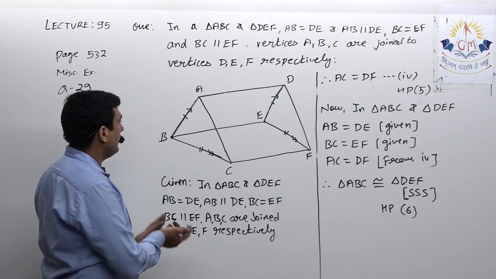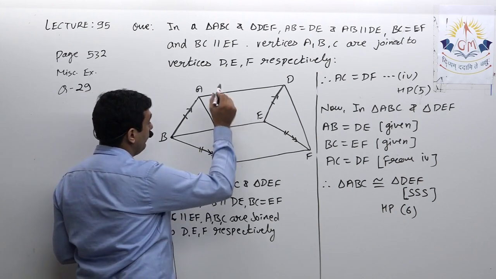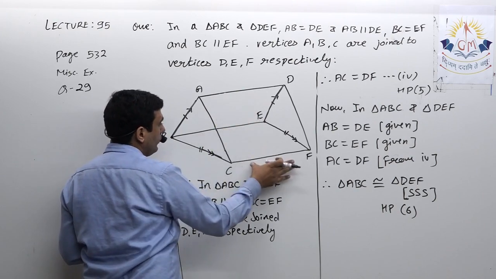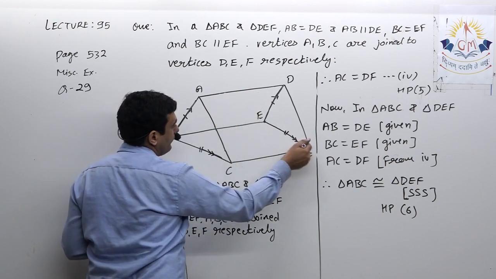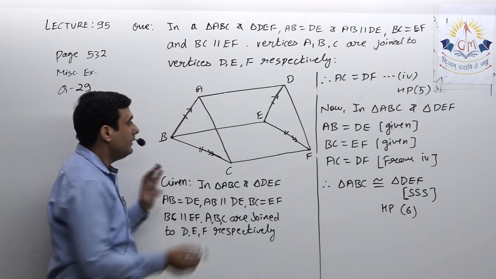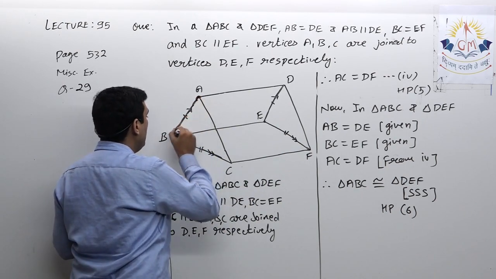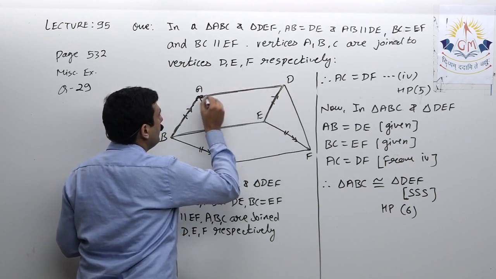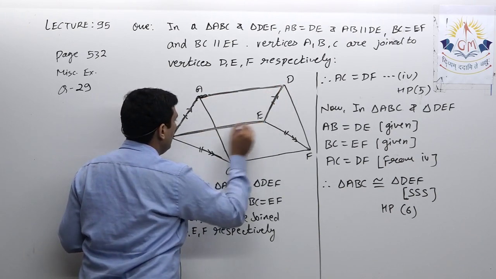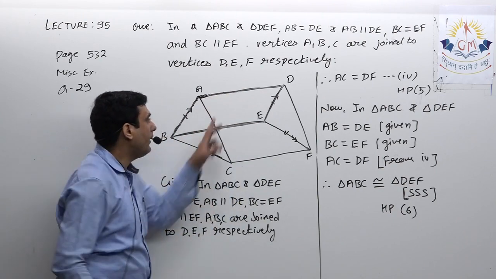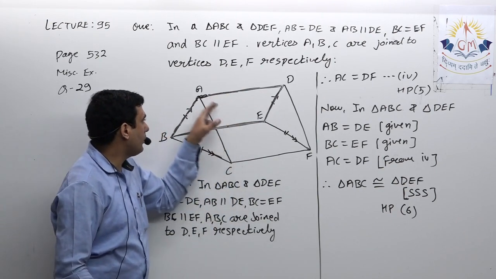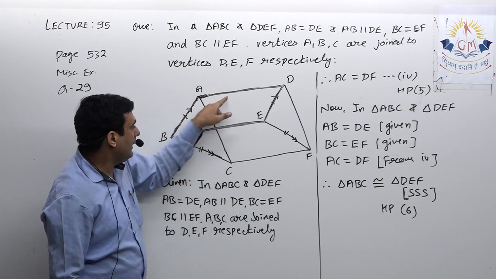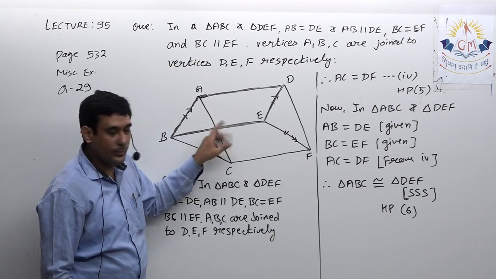Now in the third part it was asked to prove that AD equal to CF and AD parallel CF. For that, when I proved ABED is a parallelogram, I took AD equal to BE and AD parallel BE. Why? Because ABED is a parallelogram from the first. So I can say AD equal to BE, AD parallel BE.